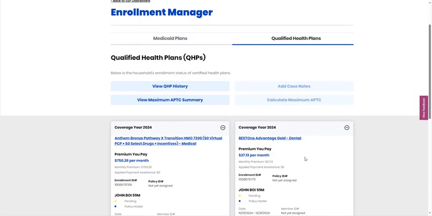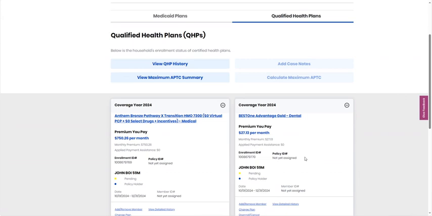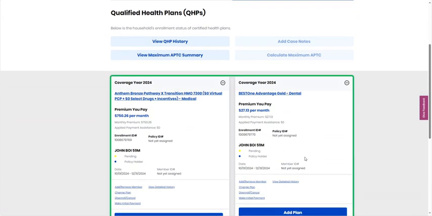We've returned back to where we started in the Enrollment Manager. Scroll down and view the new dental and medical plan that was selected from the plan shopping process.